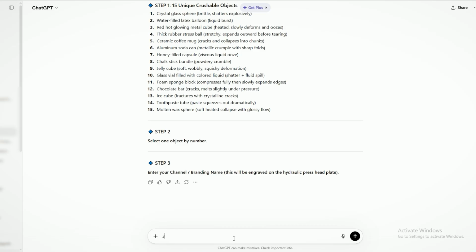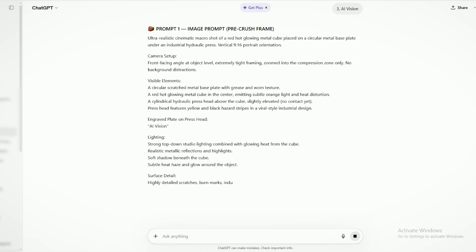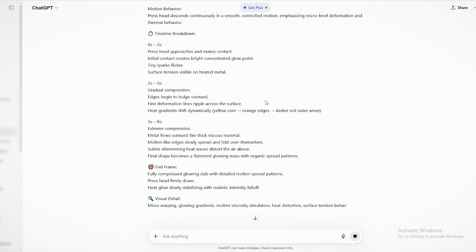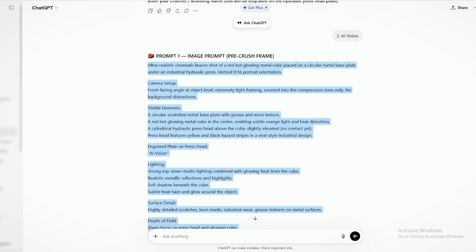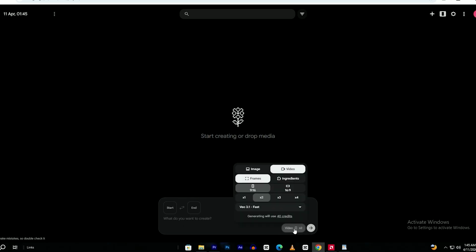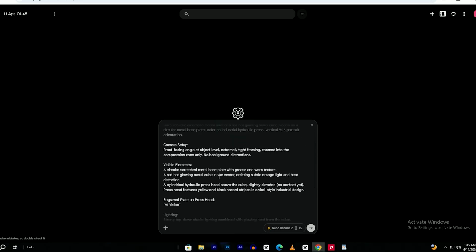For example, I might go with something like glowing metal cube, and let's say I want 3 ideas. Then for the brand name, I'll just type something like AI Vision. Now here's the useful part. ChatGPT will not only give you the ideas, but it will also create an image prompt and a video prompt for each one. So what you want to do is copy the image prompt first. Next, go over to Flow AI and open the Create Image option. From here, select your aspect ratio, vertical if you're making shorts, or horizontal for normal videos. Choose how many images you want, paste your prompt, and hit generate. In just a few seconds, your images will be ready.